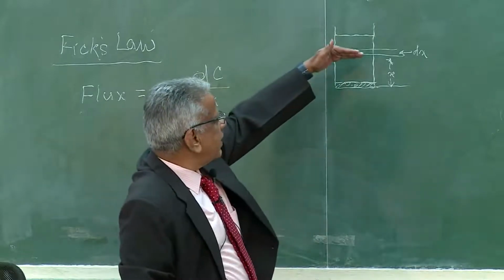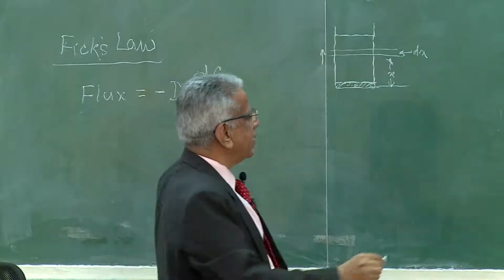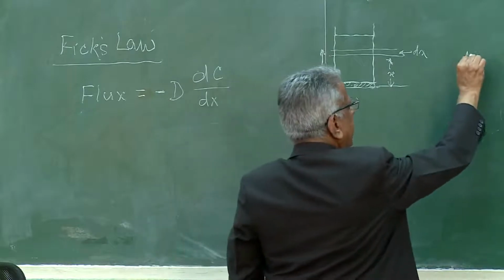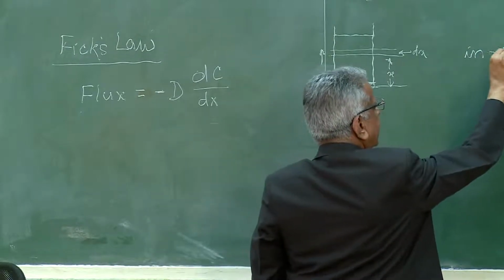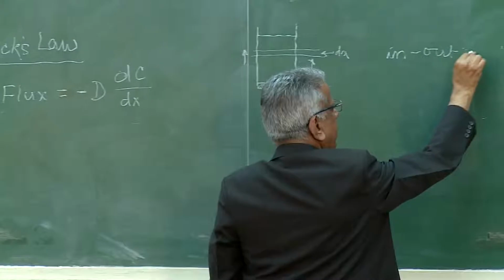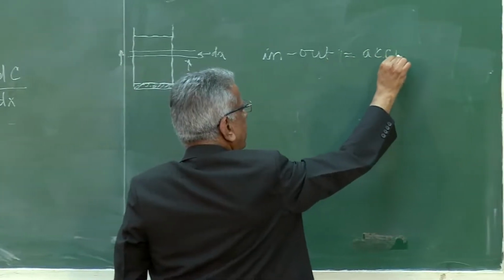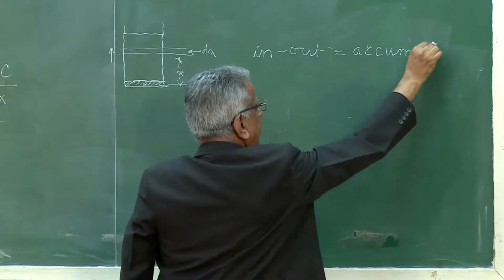So, the flux at x, so in minus out is equal to accumulation. That is the mass balance we write.